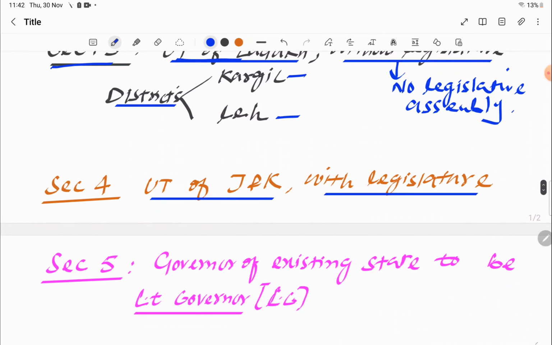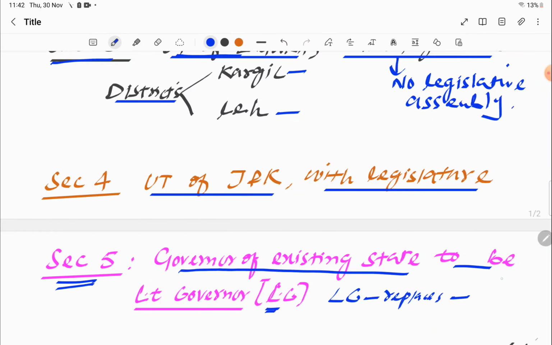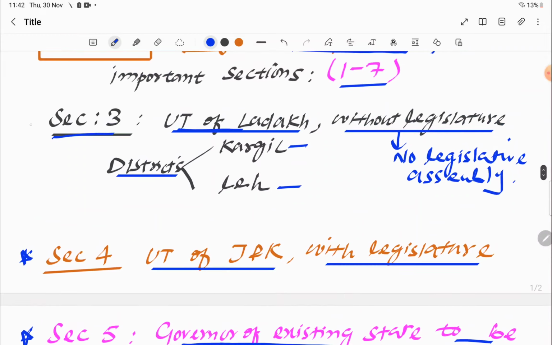Let's move to the 5th section. The 5th section tells us that the governor of the existing state, that is Jammu and Kashmir, is to be lieutenant governor or LG. It means simply that LG replaces the governor of the state. We used to have a governor of the state, now it will be replaced by the lieutenant governor. That is section 5. It's very important. Section 4 is important, section 3 is important.